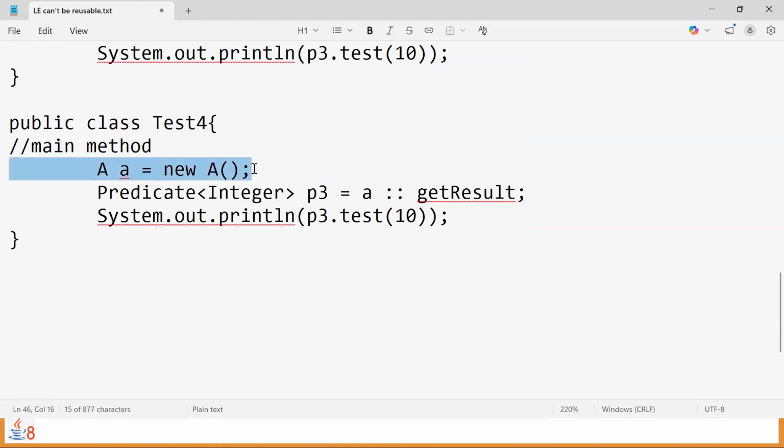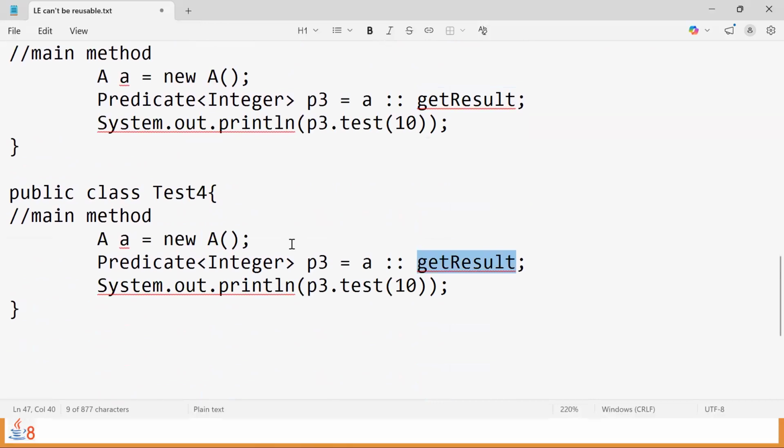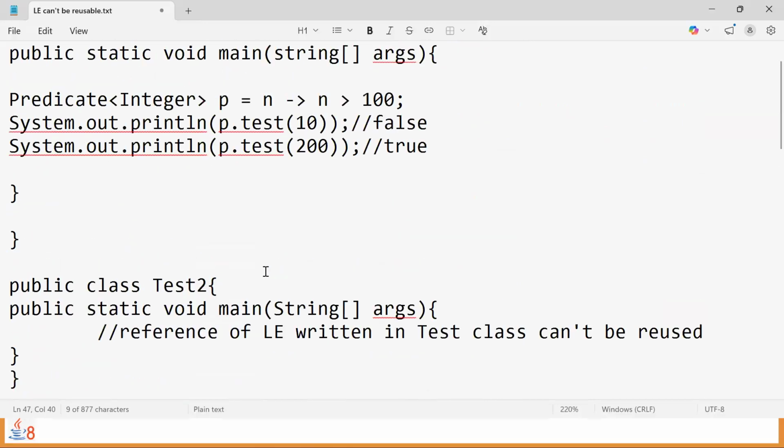Again, by creating the object of the class, because we need method reference of instance type, we have the same reference of the object. And then are we using the same method name, or are we rewriting this once again? The existing method is already present, which has some logic and some return value. Therefore, are we rewriting this or are we going to reuse it? We are reusing the method name. Then what is the result of it? Again, it's going to return true or false based on the input. We are not rewriting any additional code. We are simply reusing the same thing from another class also. And with lambdas alone, is it possible? No, it's not possible.